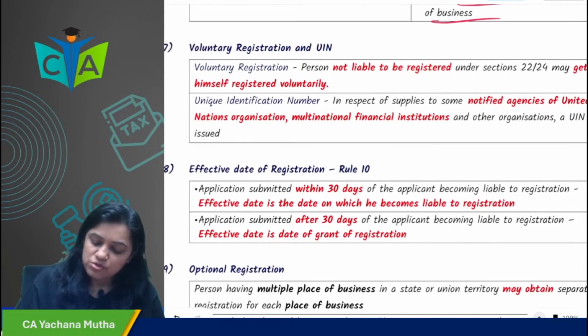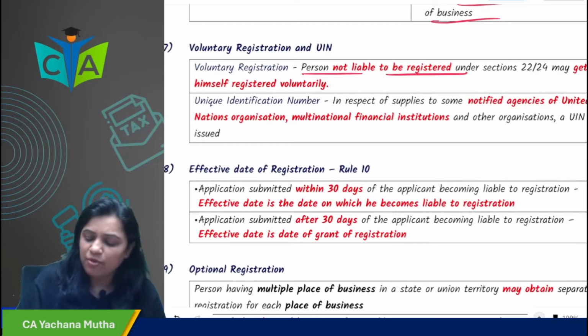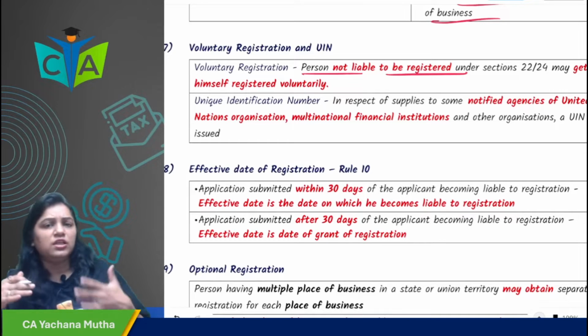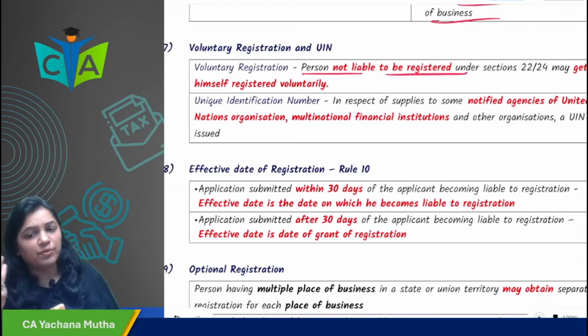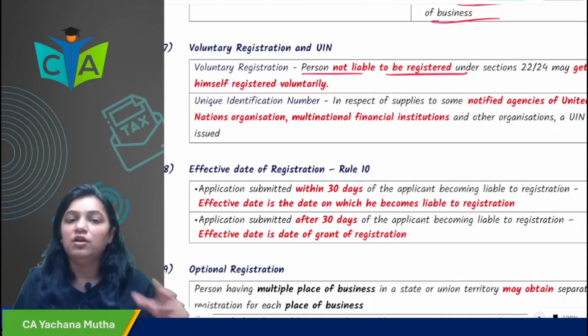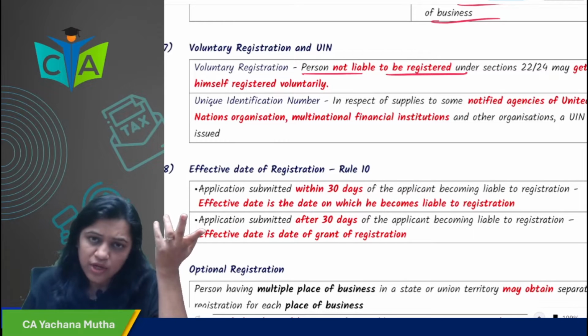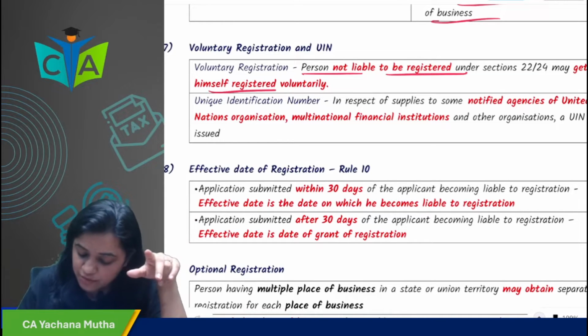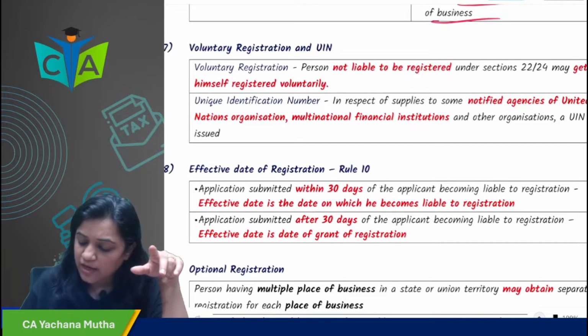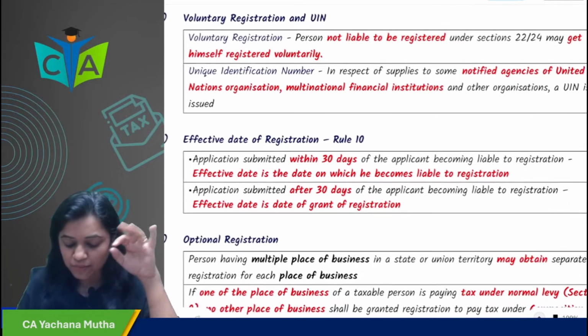Unique identity number. So voluntary registration: the person who is not liable for registration under sections 22 and 24, neither does his aggregate turnover exceed the threshold limit, nor does he come under any of the provisions of compulsory registration, but he still wants to take registration. He can take it. So he can get himself registered voluntarily.